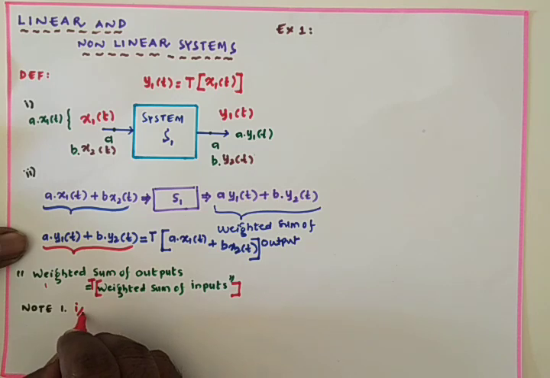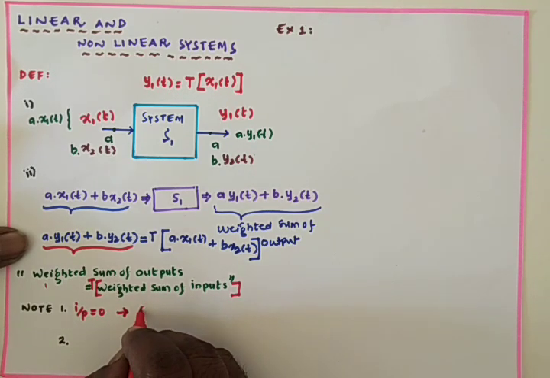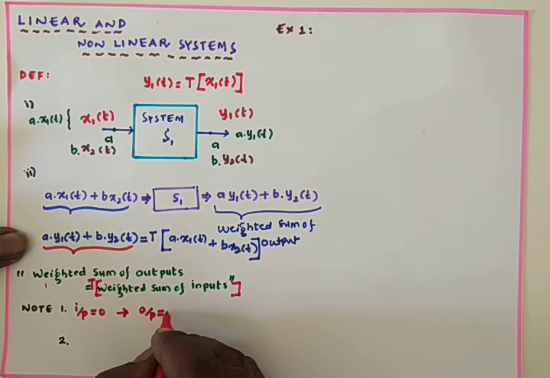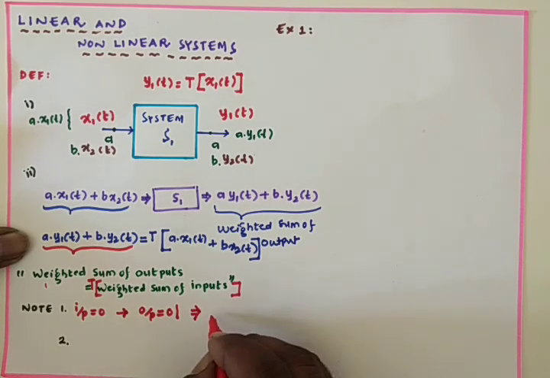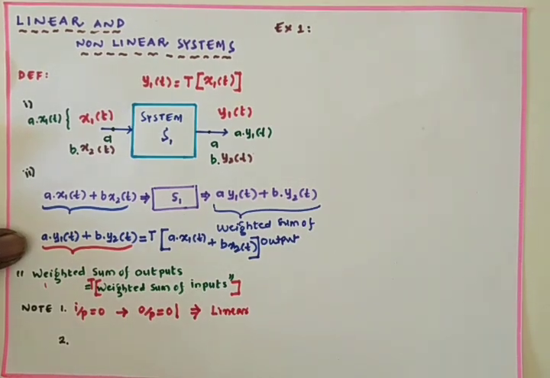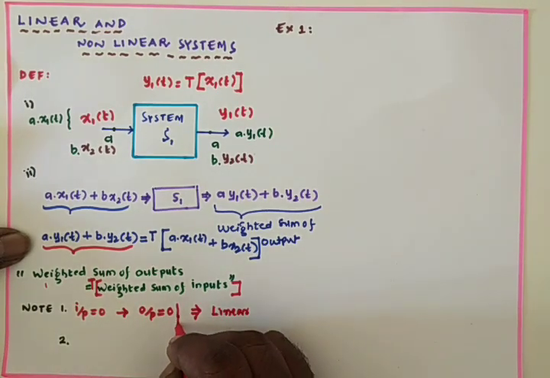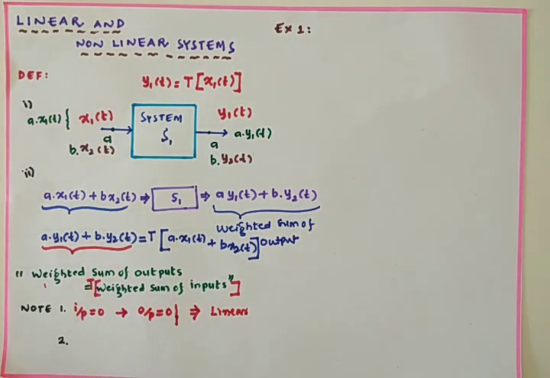If I am giving the input as 0, in such cases it will produce the output also 0 at a relaxed condition, then obviously we can say that it is a linear system, otherwise it is a non-linear system. The point is noted here very clearly, that is note 1. If the input we are giving is 0, and due to that 0 input we get the output of a system also 0, then that system is named a linear system, otherwise it is non-linear.